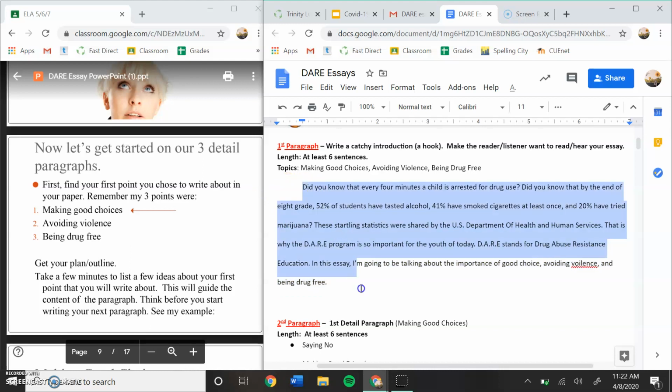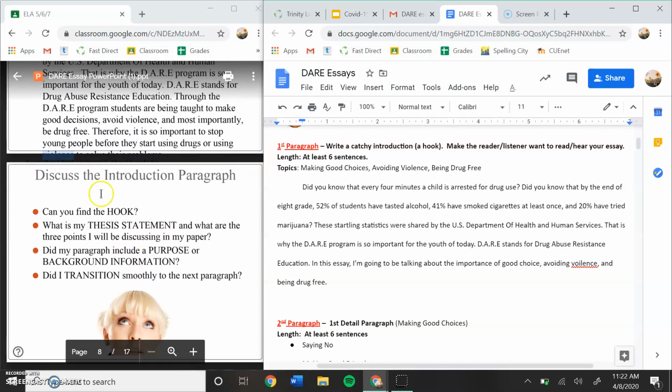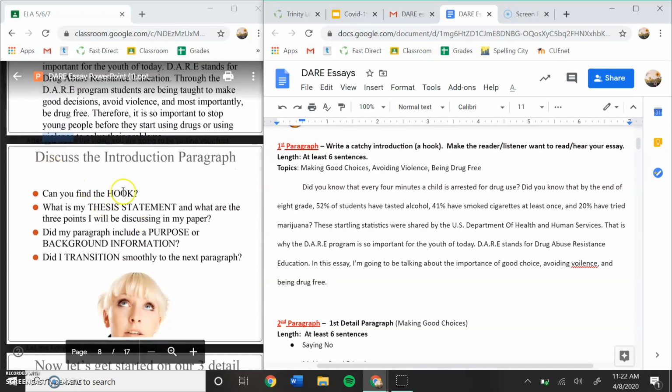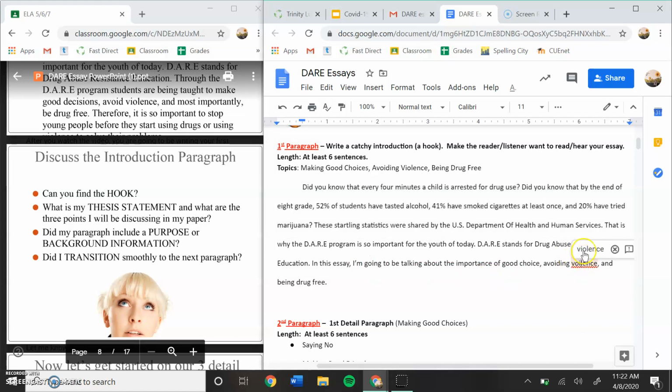After I write my first paragraph, I want to go through the checklist and make sure that I have everything that I need. So it says right here, can you find the hook? So we have our hook right here. Did you know? Okay. This is our hook. Okay. What is the thesis statement? The thesis statement is this one right here. Oops, I spelled that wrong. Okay, so your thesis statement is, in this essay I'm going to be talking about the importance of good choices, avoiding violence, being drug-free. That's the thesis statement.